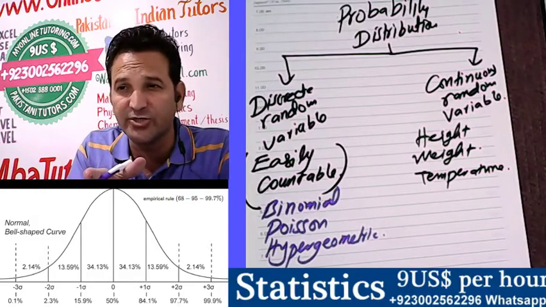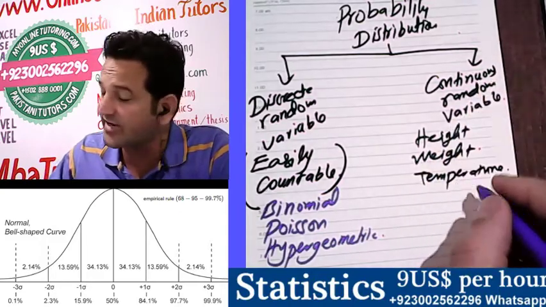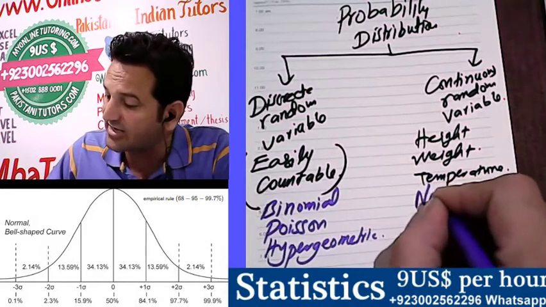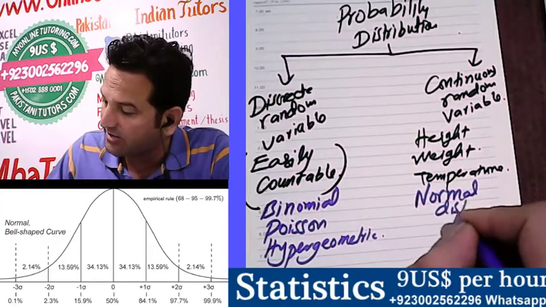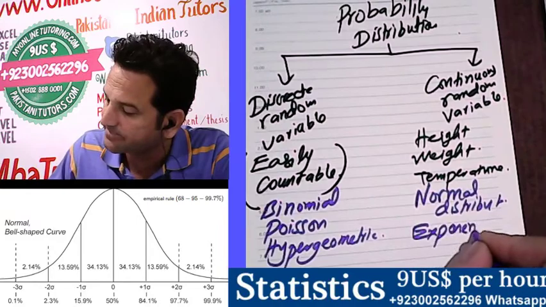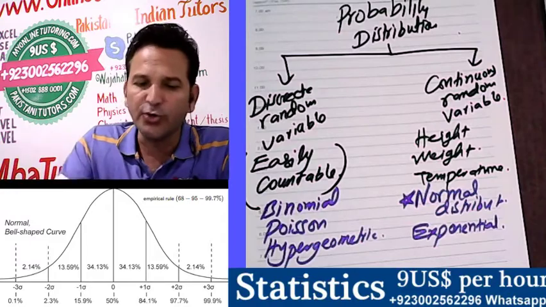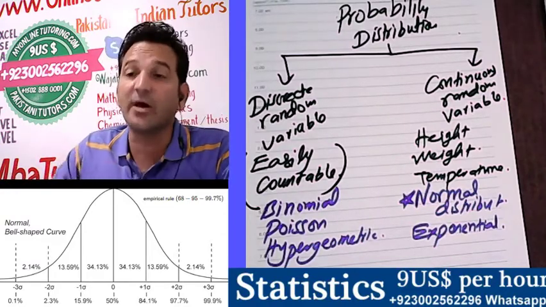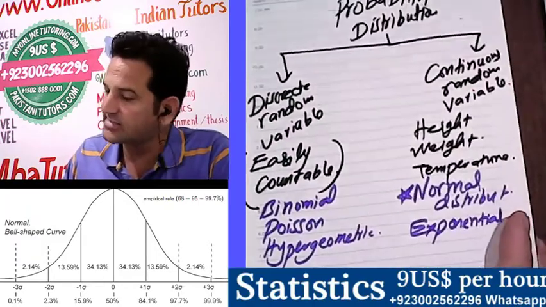Then the probability distribution is divided into discrete and continuous random variable. And in this continuous random variable, again, we have three types of probability distribution. The first one is normal probability distribution. Exponential is there. So now come directly straight to normal distribution, and now we have to explain what is normal distribution. Clear? Yeah. 8 minutes have passed.